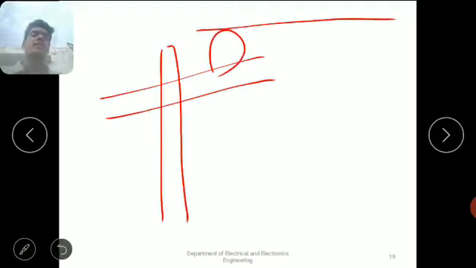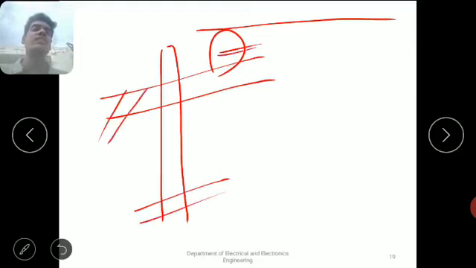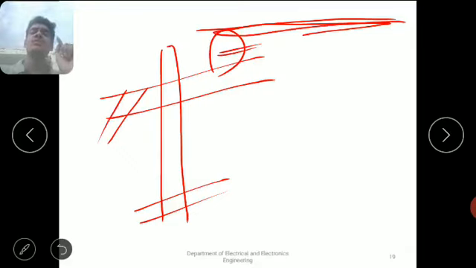Here this is the supporting pole, this is the cross arm, this is the insulator, and this is the transmission line conductor. Due to moisture, ice or dust particles deposited on the insulator, the insulator may get damaged.